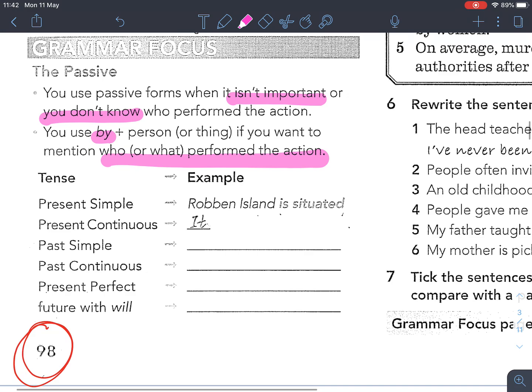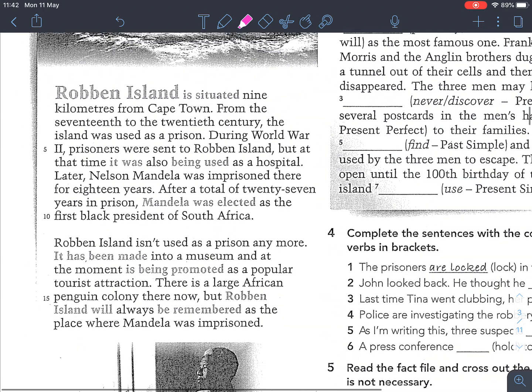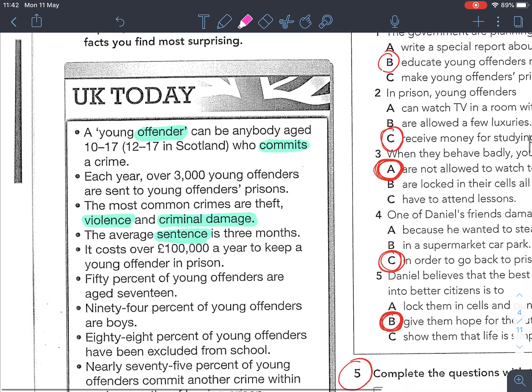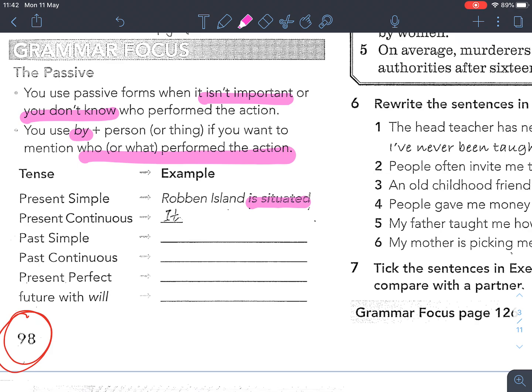Okay. So let's look at a table here. So for example, present simple. This is present simple. Robben Island is situated, right? Okay, so now can you fill in a table first? You can copy the phrases from the text in exercise 1, right? They are printed in blue. Let's match them first. All right. Okay, let's look at the second one, present continuous. So which one should it be? Present continuous. It should be it is being used as a hospital, right?